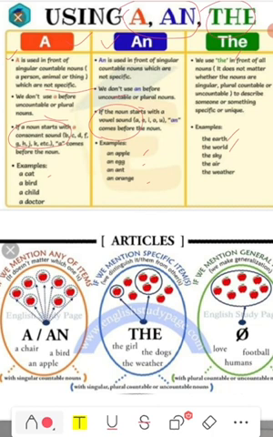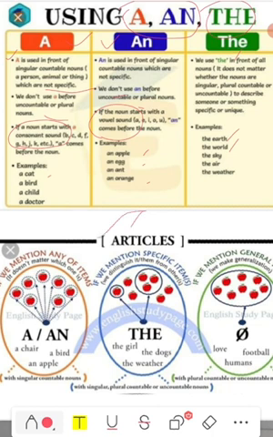In the upcoming screen, you will see that I have written the vowels A, E, I, O, U in the form of 10 different sounds in Hindi letters. There you have to see if any word begins with a letter producing one of those 10 sounds, then you have to use an, and with all other sounds you have to use a. Now under that you can see the description of the articles.